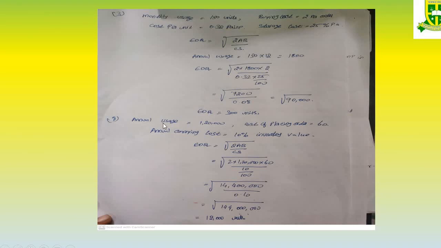This same sum: annual usage 1,20,000, cost of placing an order 60, annual carrying cost 10% of the inventory value. There is no information given for cost per unit. So directly straight away apply. 2 into 1,20,000, cost of placing order is 60, divided by the 10%. There is no need for cost per unit if it is not given. So apply the formula. The answer is 12,000 units.